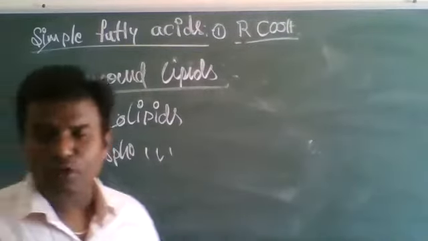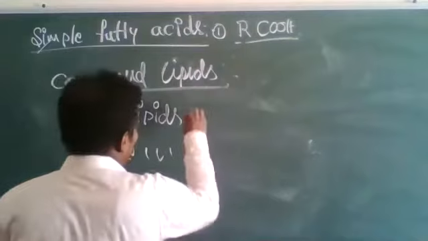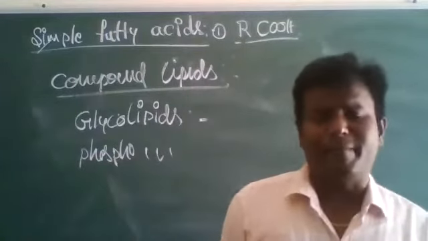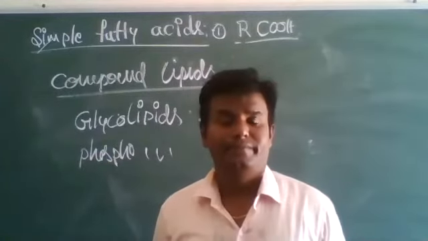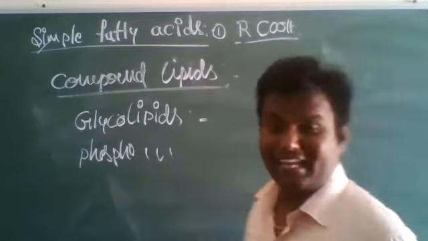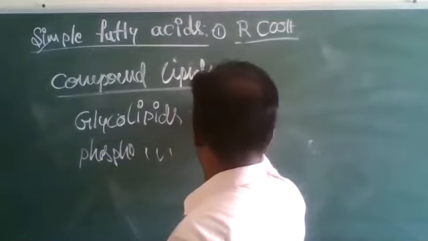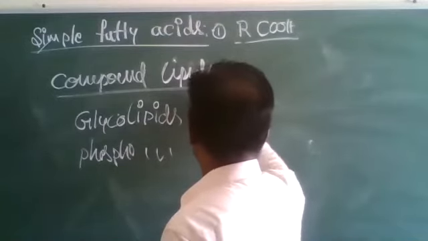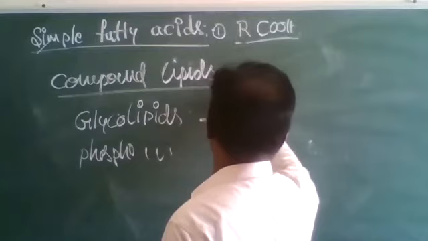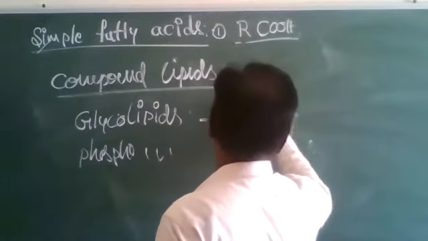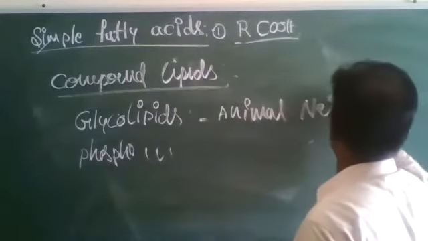Glycolipids are found in animal nervous tissue.